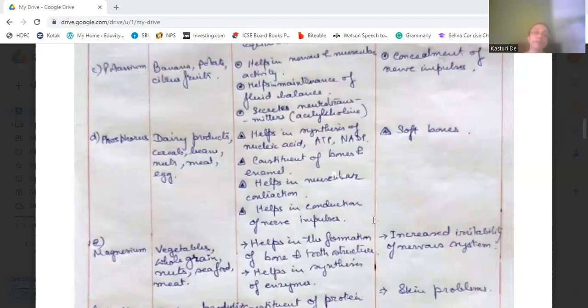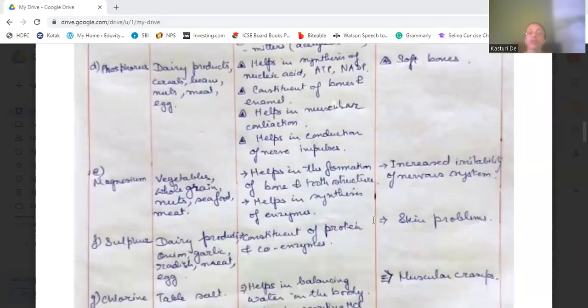Then magnesium. They are found in vegetables, whole grains, nuts, seafoods, meat. Magnesium helps in the formation of bone and tooth structure. The structure of our tooth and bone, that formation is helped by magnesium salt.